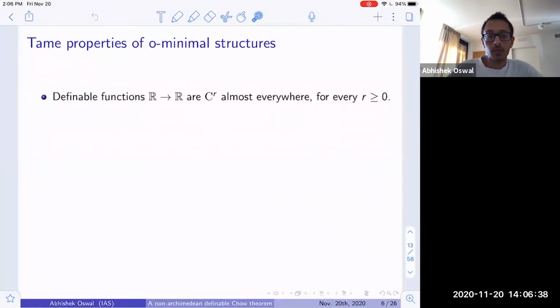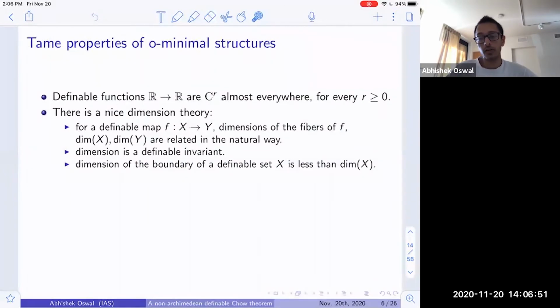And so some tame properties of o-minimal structures are the following. One can prove that a definable function from R to R is C^r almost everywhere for every r greater than or equal to 0. There's a nice dimension theory for sets that are definable in o-minimal structures. So if you have a definable map, then the dimensions of the fibers, the dimension of X, dimension of Y, these are all related in the natural way.